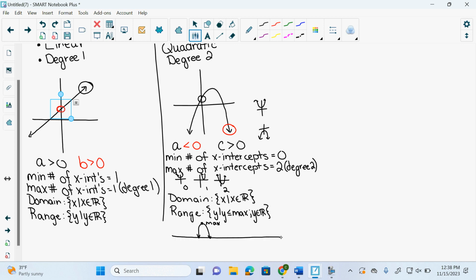If it has a minimum, my range would be y such that y is greater than or equal to the minimum. Please don't write minimum. You have to write what the minimum is. So tomorrow on your test, please don't write minimum. You have to say what the minimum y value is. You have to find it by finding the minimum with your calculator, right? Please don't write the word minimum. I get people doing that. I'm like, no.